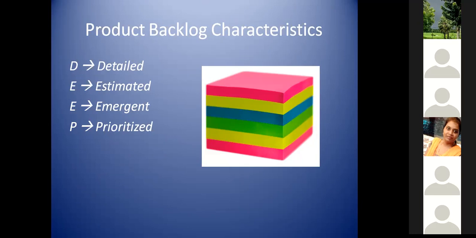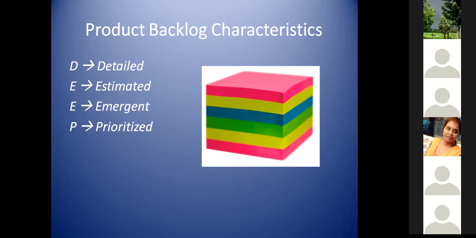So the next topic is related to the characteristic features that we are expecting in a product backlog. Product backlog items, PBIs, are nothing but the work items. It can be a user story, defect, anything, whatever we have seen in the earlier slide. They should be very much detailed. It should not be information that only a few people can understand while the rest cannot. It should have thorough details captured, called acceptance criteria or anything that we use, but it should have a detailed set of information in the work item.